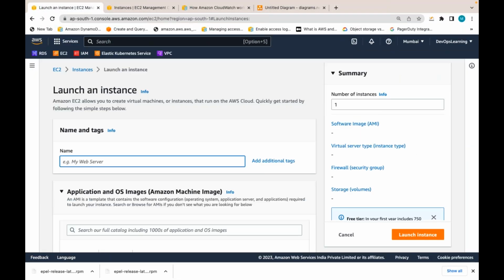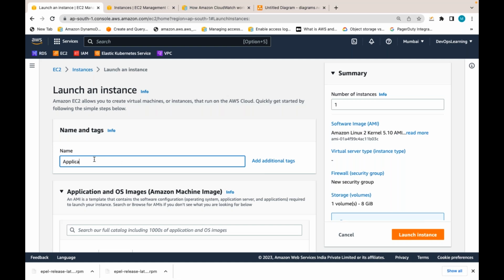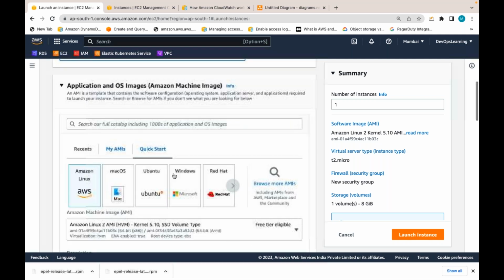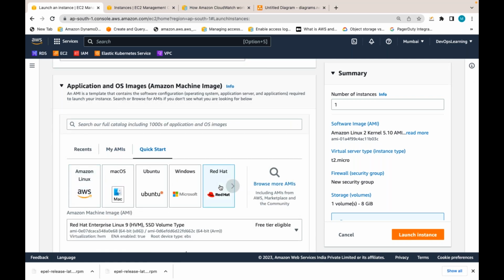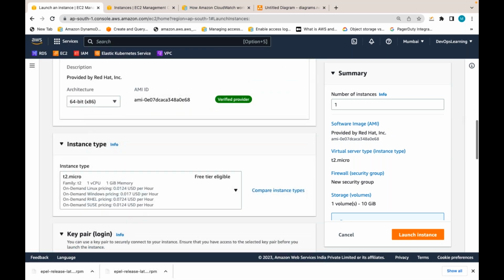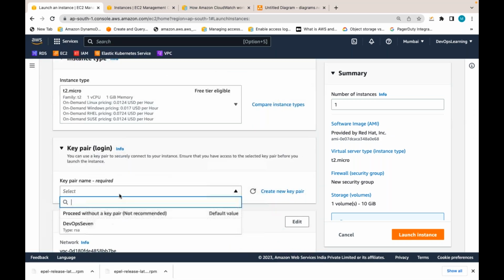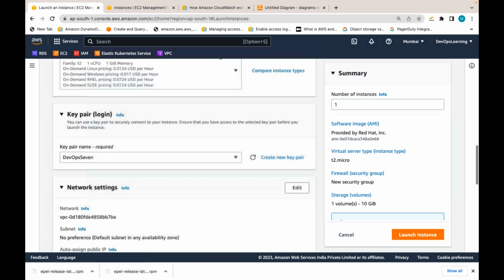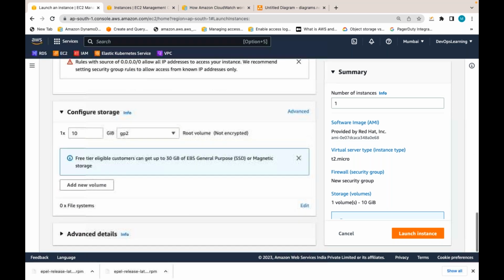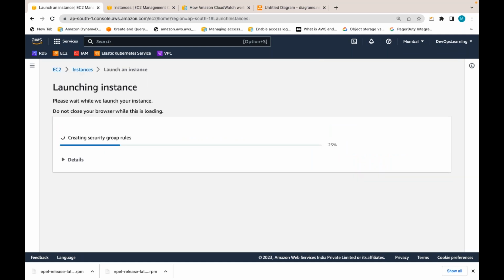Let's say this is my application server. I'm trying to deploy one application. Let's consider this is one application server where I'm going to deploy one application. I will deploy it later, but I have not deployed it yet. Let me create one server. Now I'm creating a server with my requirements, whatever instance type, key pair, network, storage, that doesn't matter. I'm creating one server.